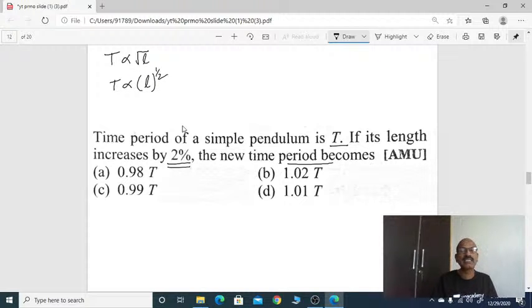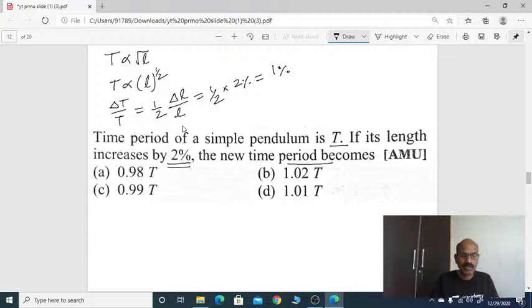So change in time period by original time period equals half into change in length by original length, which is given as 2%. So 2 by 2, you will get only 1%. So the change in time period by original time period is 1%.